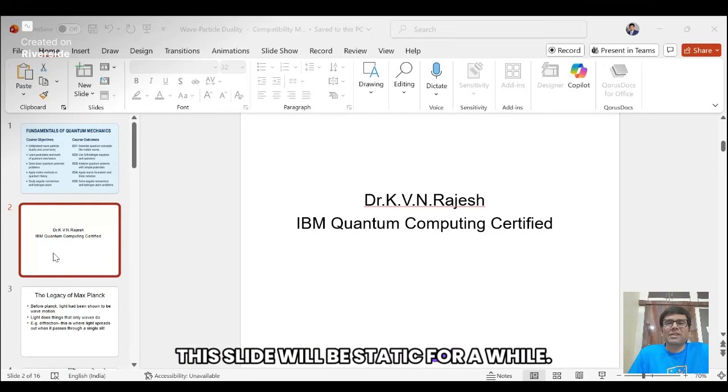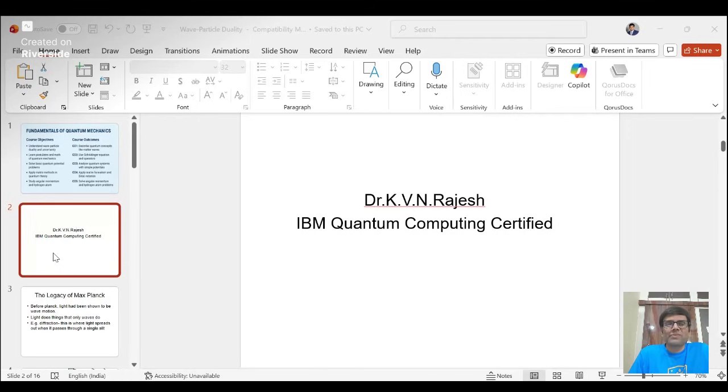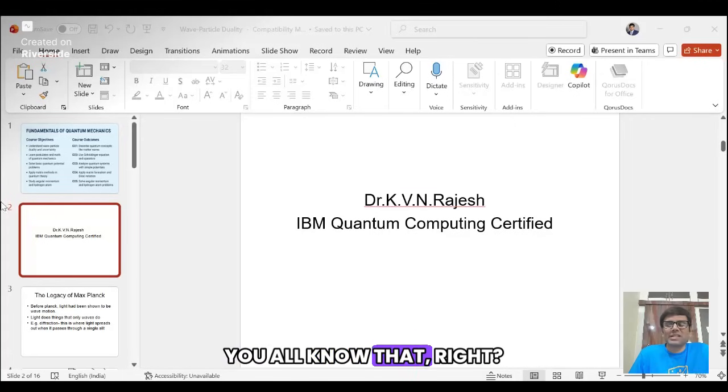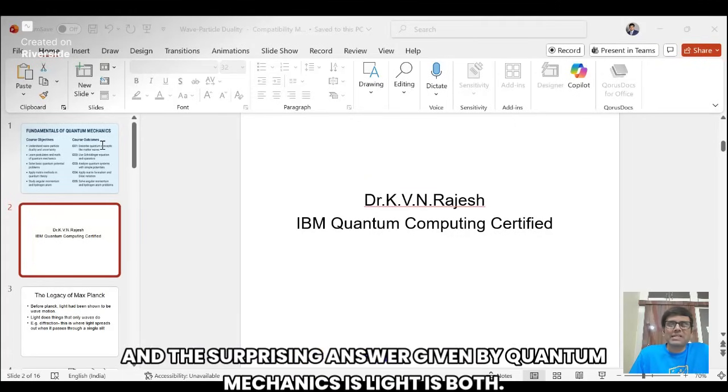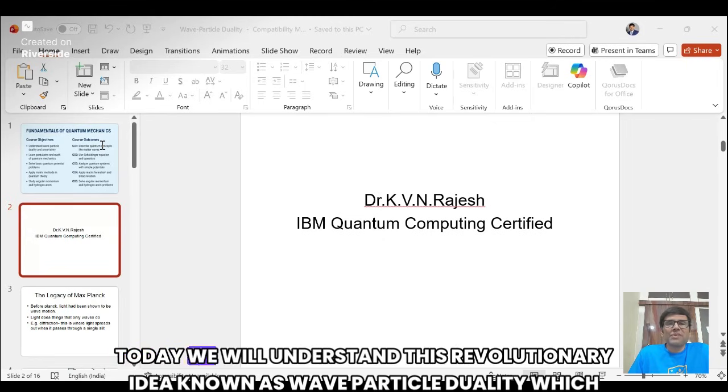The slide will be static for a while. So here, if you observe carefully, there is a question: is light a wave or is it a particle? For more than 200 years, physics argued about this question. You all know that, right? And the surprising answer given by quantum mechanics is that light is both. Even more shocking, matter itself behaves like a wave. Okay, today we will understand this revolutionary idea known as wave particle duality, which lies at the foundation of quantum mechanics.